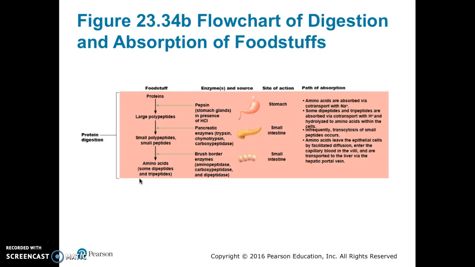Proteins are broken down into large polypeptides by pepsin, produced and occurring in the stomach. In the small intestine, pancreatic trypsin, chymotrypsin, and carboxypeptidase digest large polypeptides to small polypeptides and peptides. In the small intestine, brush border enzymes like aminopeptidase, carboxypeptidase, and dipeptidase further break the peptides down into amino acids.